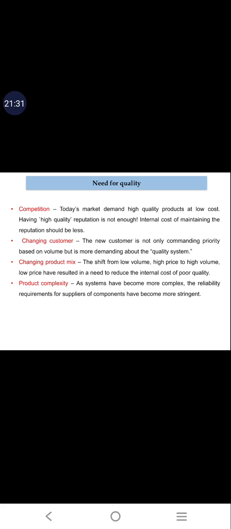Okay, so the quality has to be met. The supplier also has to give good quality products. Then only the entire system can survive. In a complex product having some 100 parts, everything will work fine only when the quality from the suppliers as well as the current manufacturer is good. Then only the product will work properly. So there is a need for quality from the vendors also.